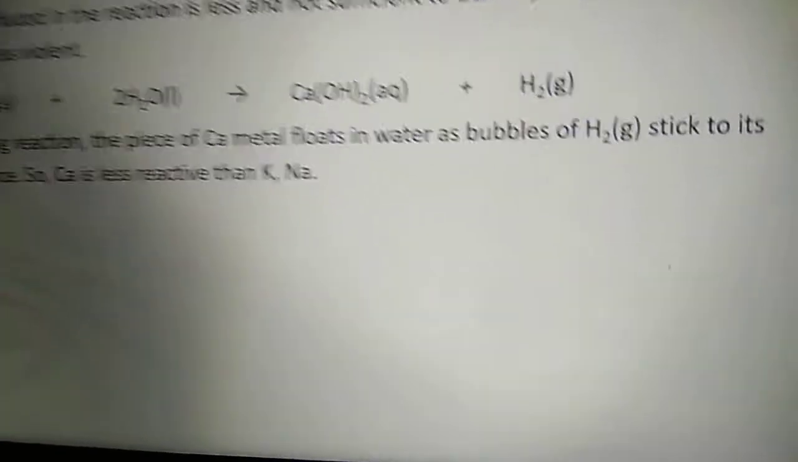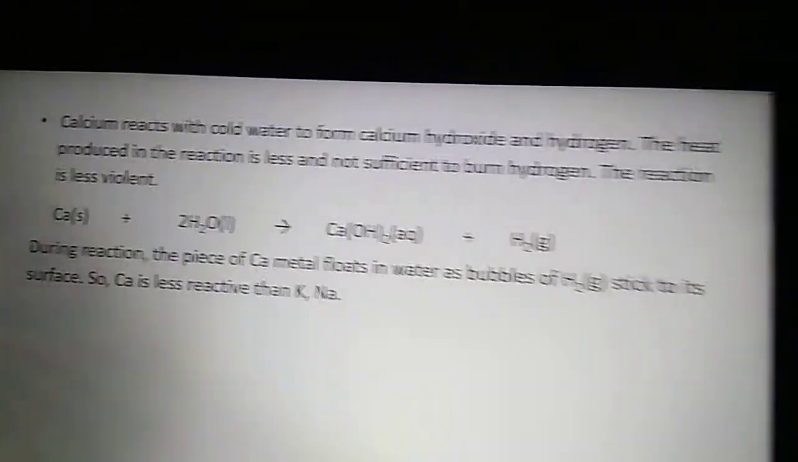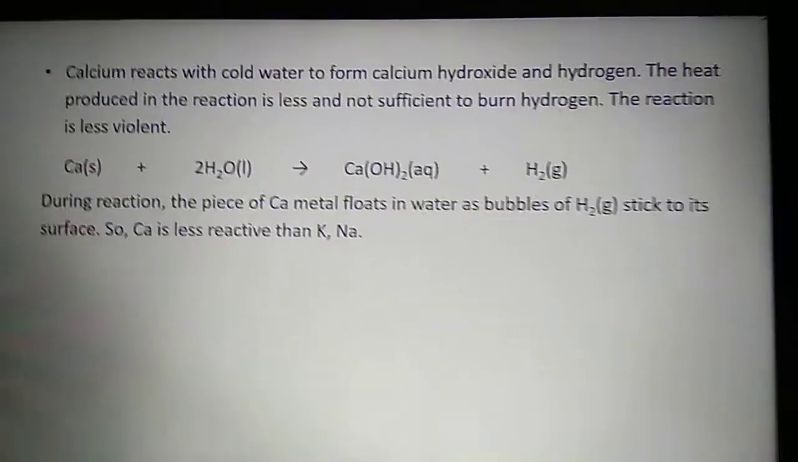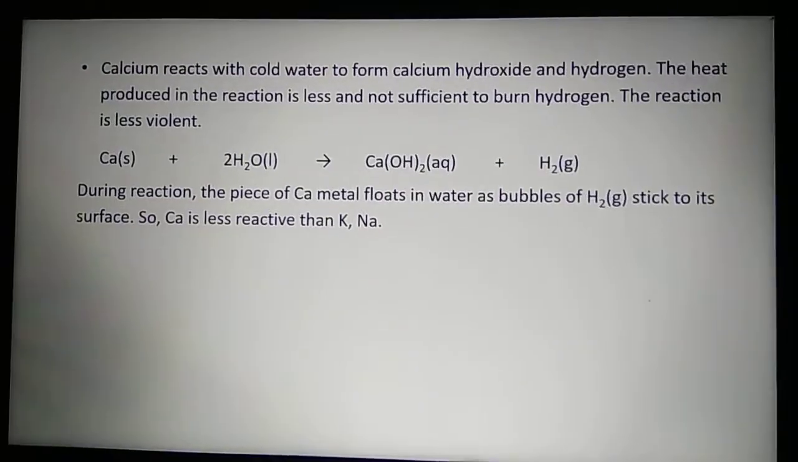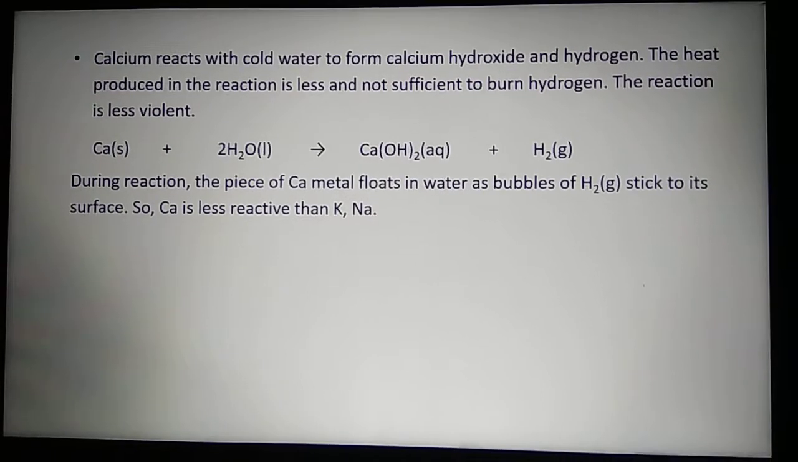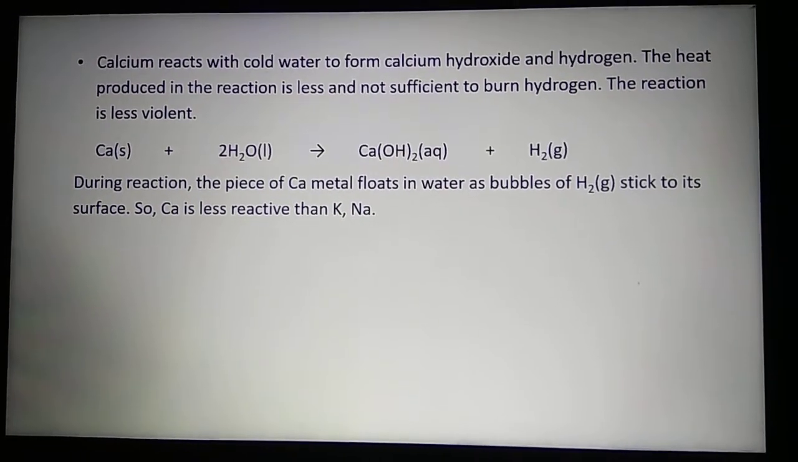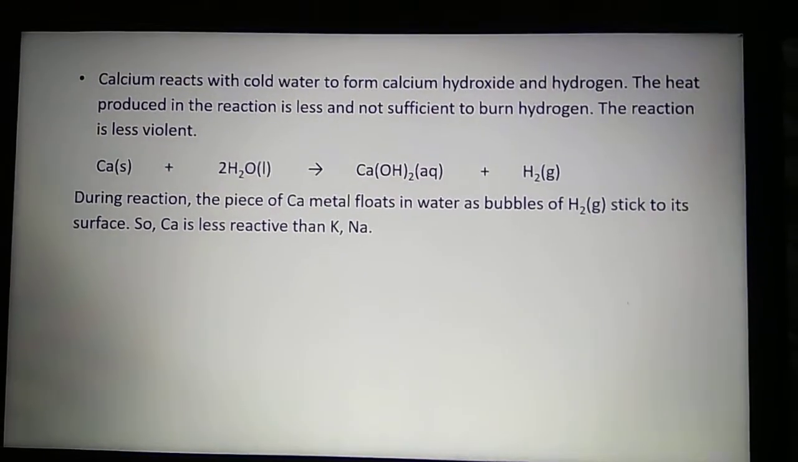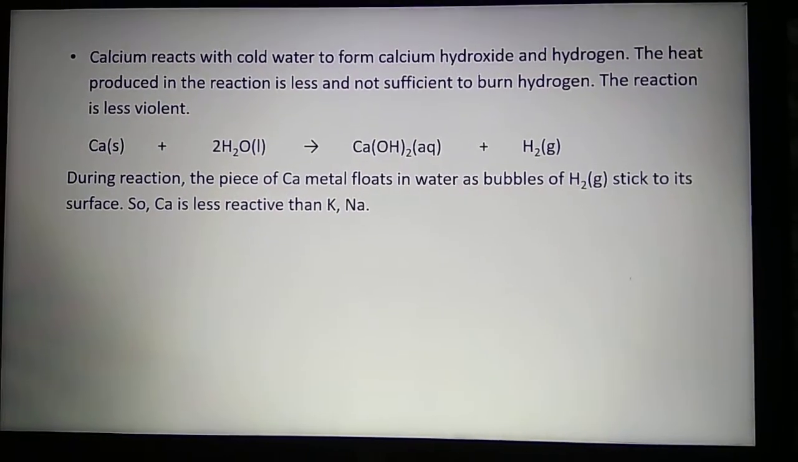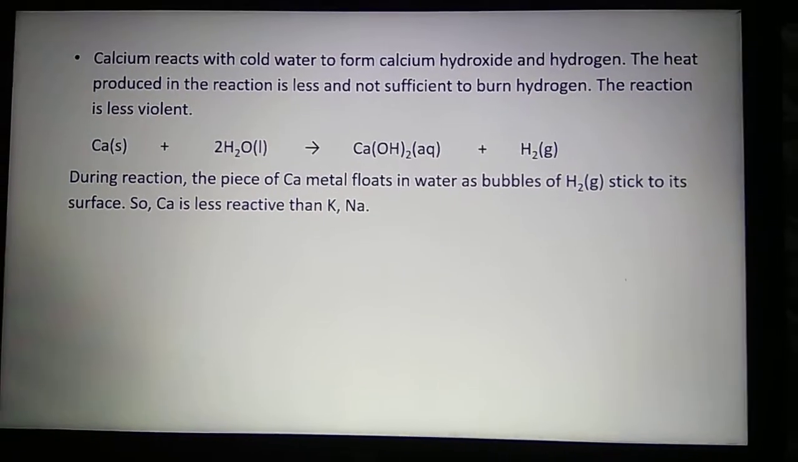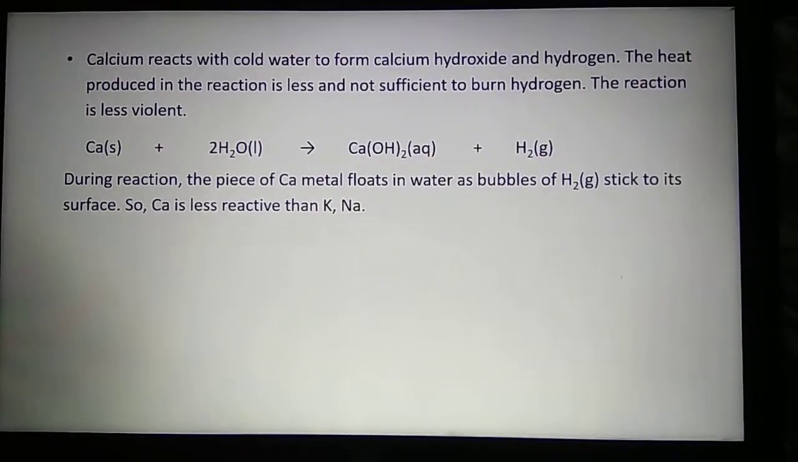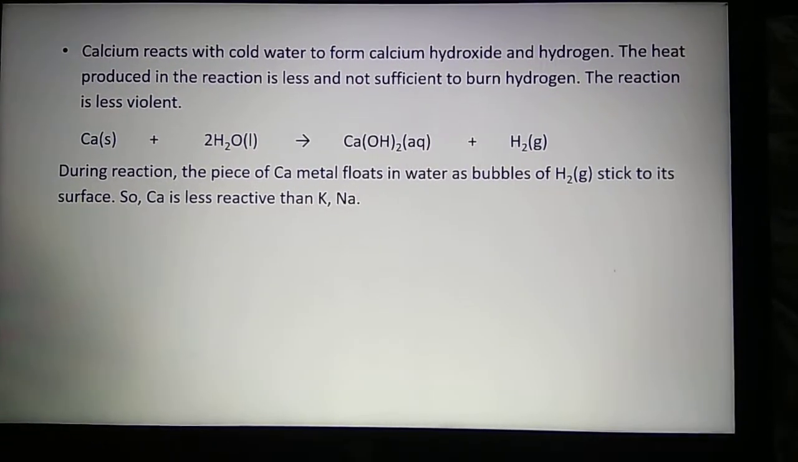Okay, so what is the observation when calcium reacts with cold water? We will observe that the piece of calcium metal floats in water. That means it starts moving here and there in water. Why? Because the bubbles of hydrogen gas stick to its surface. Because of those bubbles of gas, the piece of metal starts floating in water.